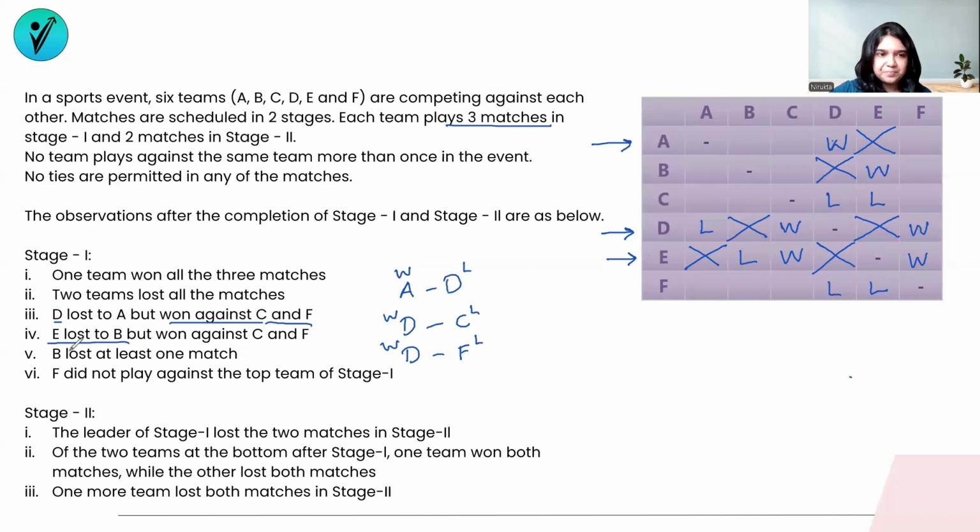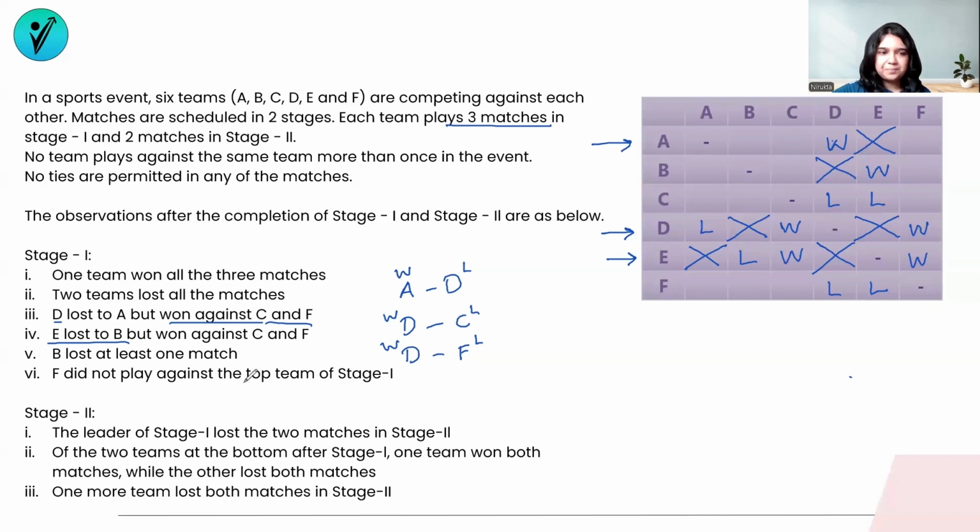Let's take a look at the 5th one. The 5th one says B has lost at least 1 match. It has won 1 match, we already know that. But among the other 2, whichever they are, B has lost at least 1 match. At least means a minimum of 1 match. So if you have lost a minimum of 1 match, you could have lost 1 match or 2 matches or all the 3 matches. But B already has 1 win out of the 3 matches played in stage 1. That means there could be either 1 more loss or there could be 2 losses. But we don't know that yet, so this is not definite information. Let's hold on to this for a bit.